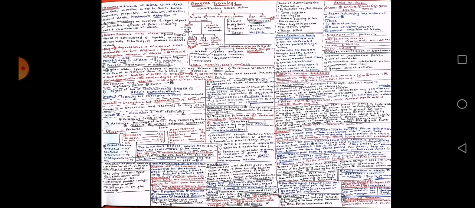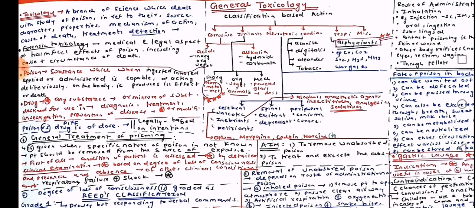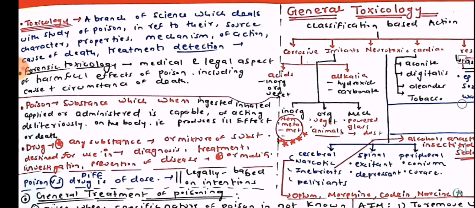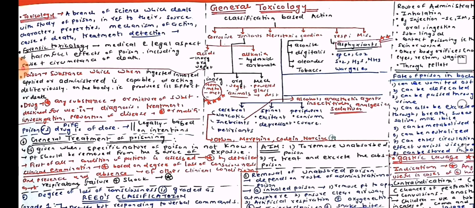Right? So let us begin with the definitions. Toxicology, a branch of science which deals with the study of poison in reference to their source, character, properties, mechanism of action, cause of death, treatments, detection. Forensic toxicology, medical and legal aspect of harmful effects of poisoning, including cause and circumstances of death.